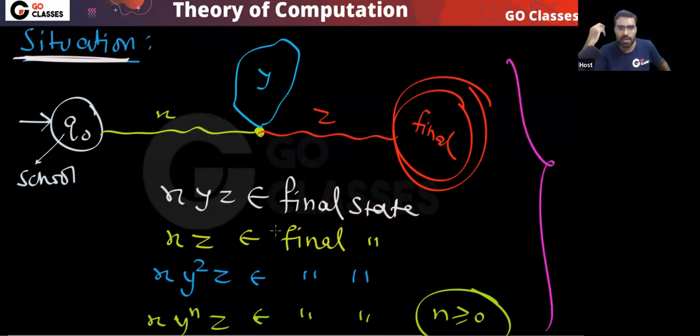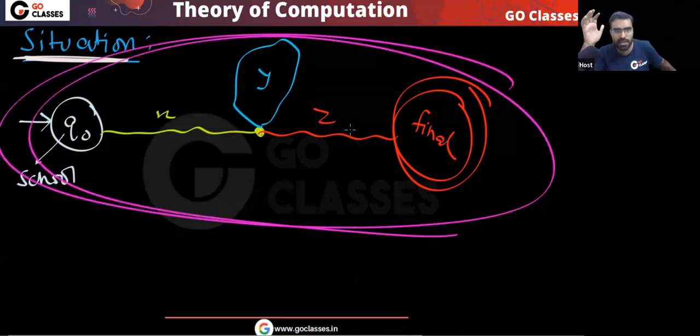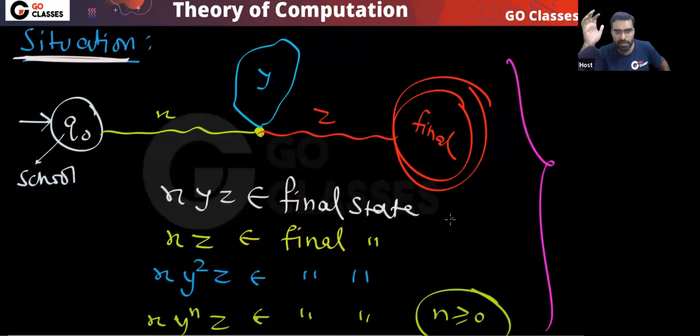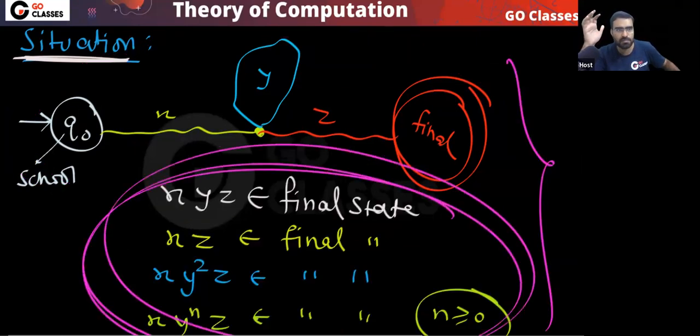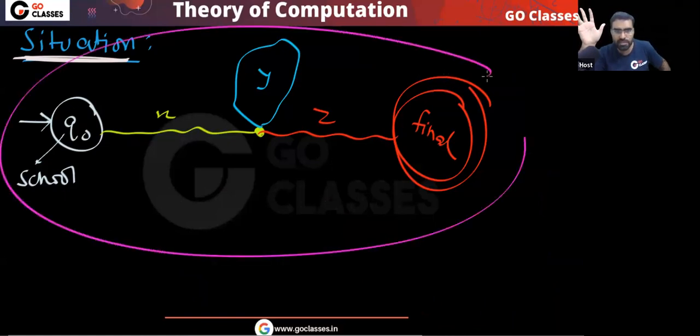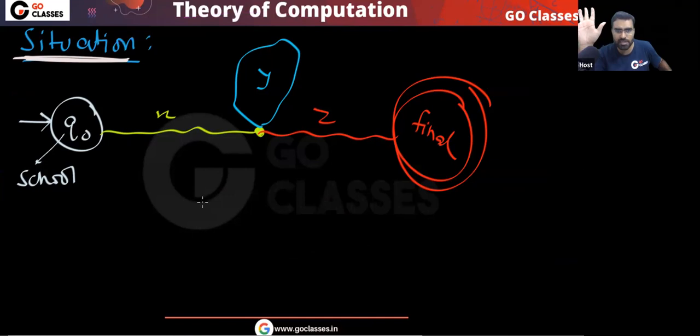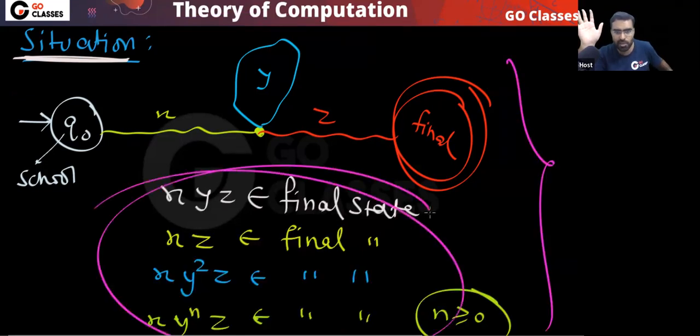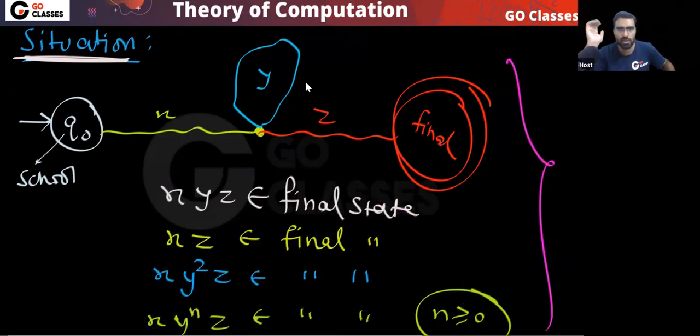If in future we get this type of diagram again, then you can make these conclusions, right? Yes or no?